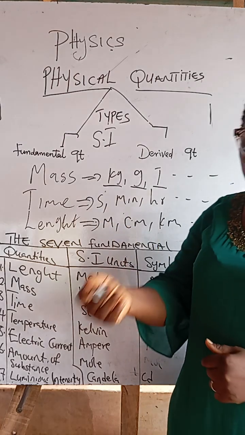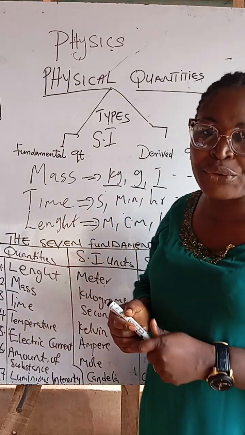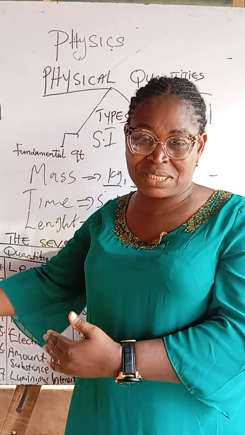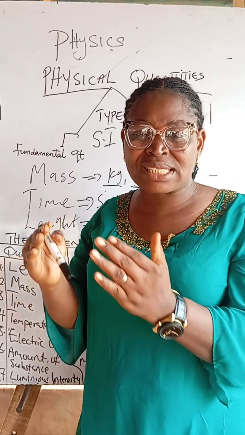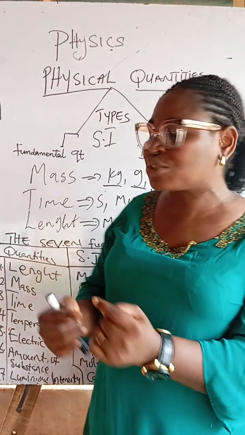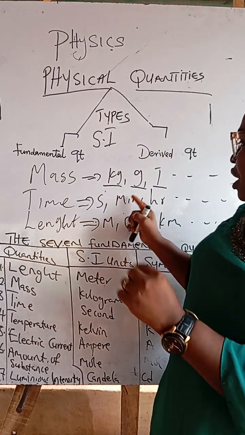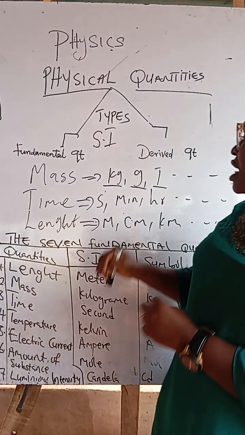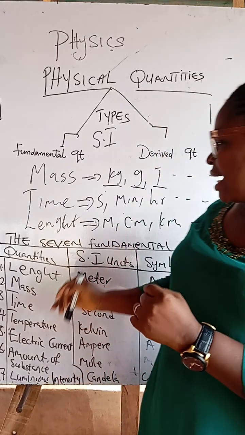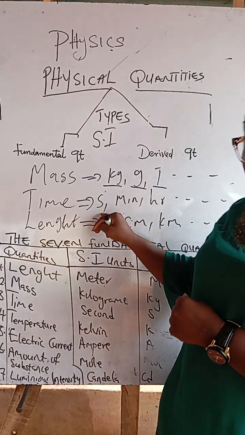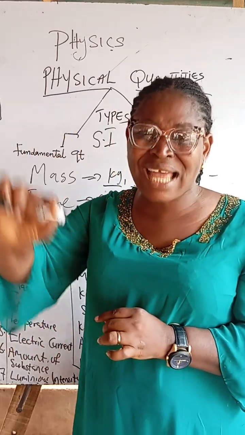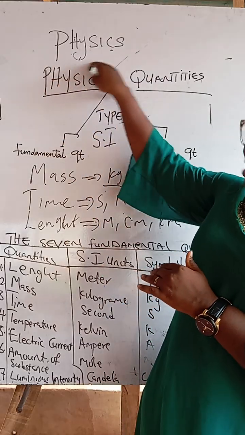In other words, when you come to physics and you are given 2 grams and you work with it, except if it is an objective question where the option demands gram. If it is not an objective question and you work with gram, automatically you fail the question. You are expected to convert, which will be our next topic, from gram to kilogram. If you are given 2 minutes and you go ahead to work with it when it is not needed, you will fail. You convert minutes to seconds. So these basic units that are generally accepted as our standard international unit of measurement in our subject are what we call SI units.